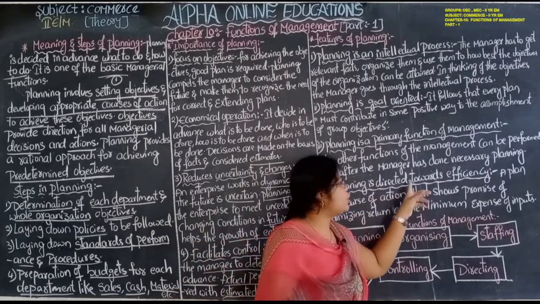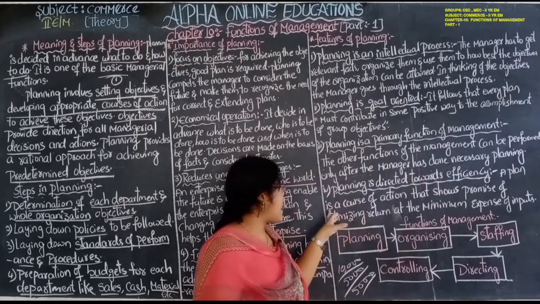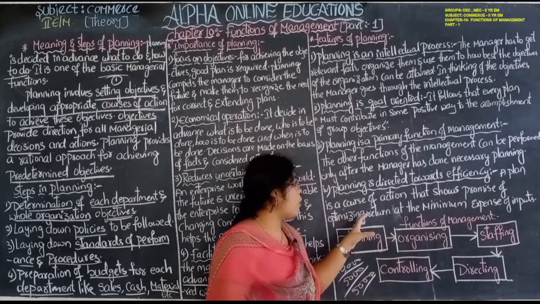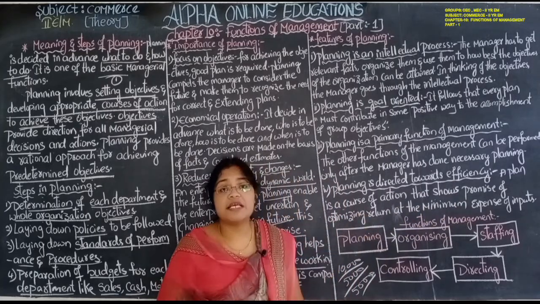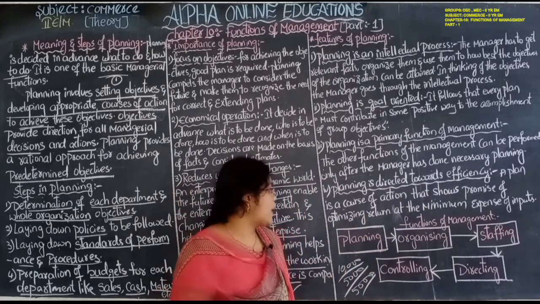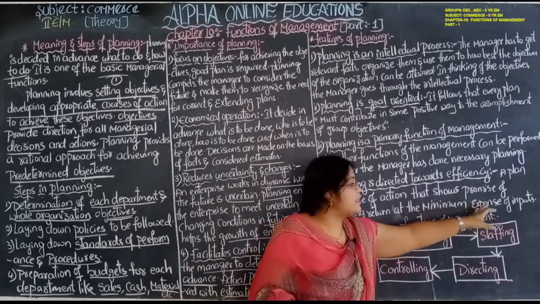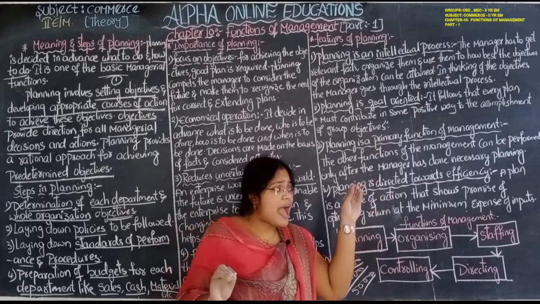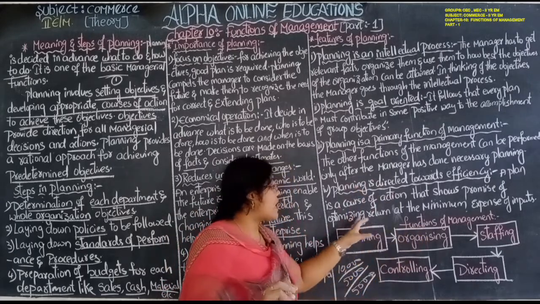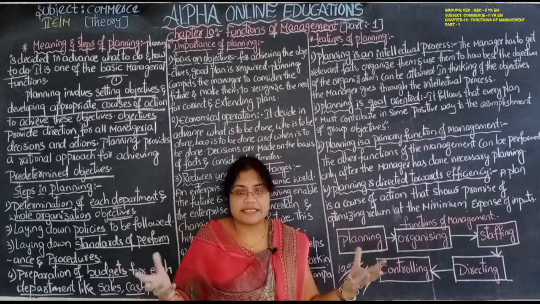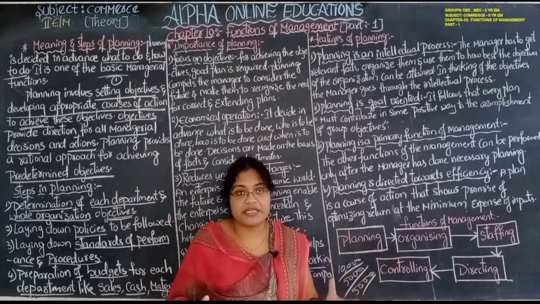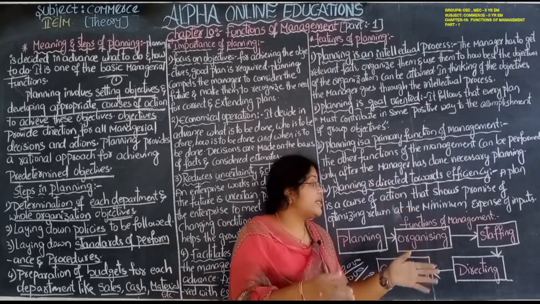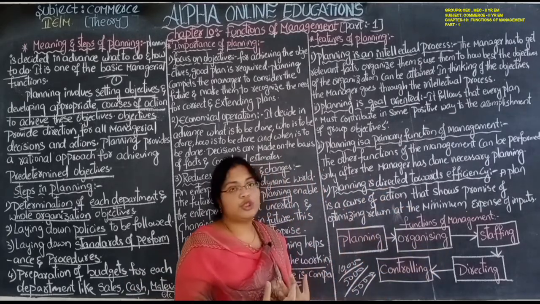Planning is directed towards efficiency. A plan is a course of action that shows a promise of optimizing returns. Optimizing means good returns at the minimum expenditure of input. With minimum expenditure, maximum output, and maximum output means maximum returns. Very little expenditure, but very good returns. That type of planning should be done.